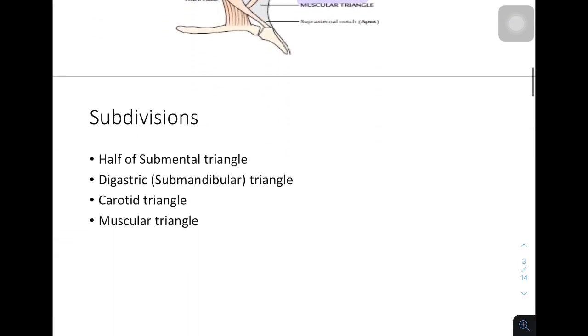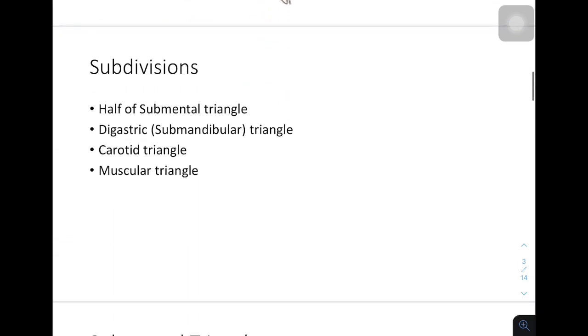Now for practical purposes, we are dividing the anterior triangle into subdivisions, of which we have half of the submental triangle. The submental triangle is in the midline and half of it comes into one half of the anterior triangle of one side. Then we have the digastric or submandibular triangle, then the carotid triangle and the muscular triangle. So 4 subdivisions.